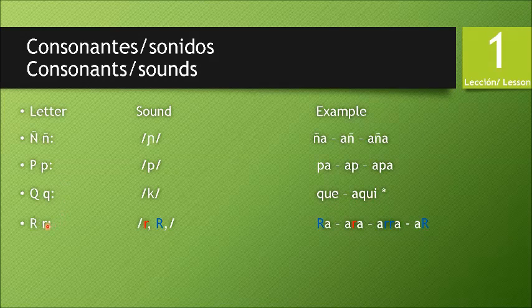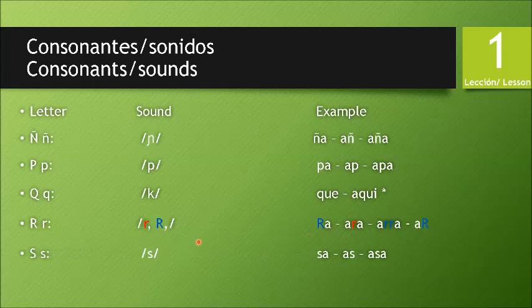The next one is a very characteristic letter, that is the R or RR, sound R and RR. Example of the pronunciation: at the beginning of the word, it could sound like ra. Between two vowels alone, ara. Between two vowels, duplicated, arra again. And at the end of the word, ar, ar, strong, soft.